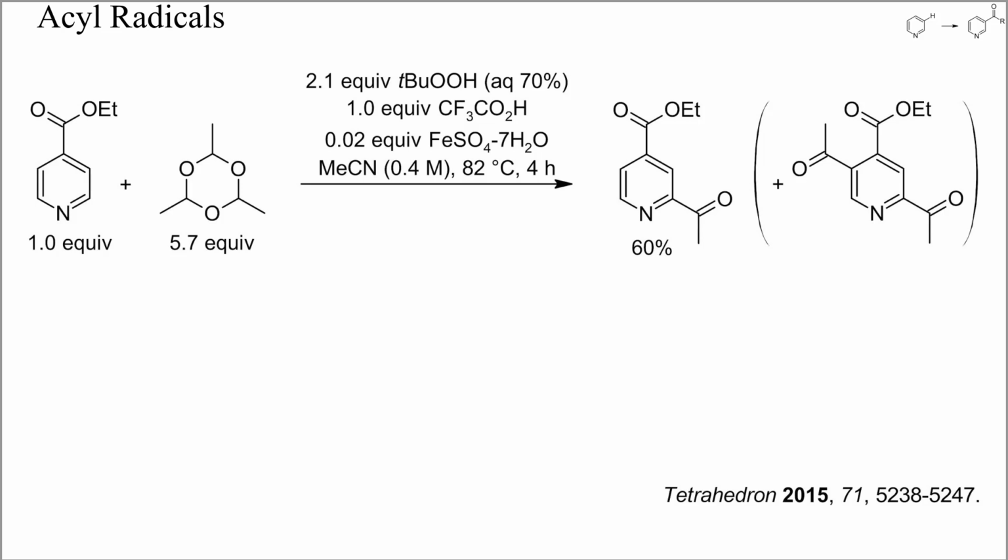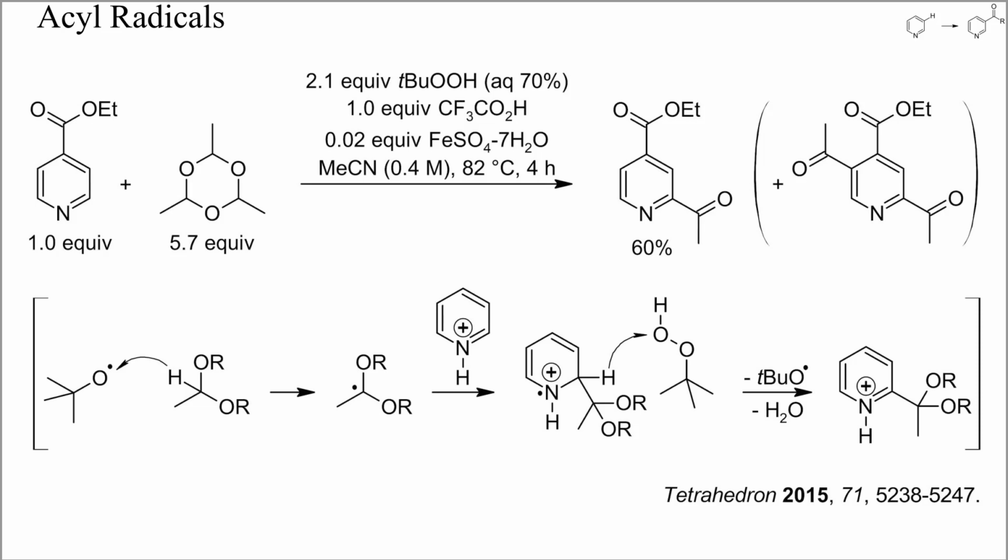Here, ethyl-4-picolinate was acetylated by treatment with paraldehyde, the trimer of acetaldehyde, and with tert-butyl hydroperoxide. 1 equivalent of trifluoroacetic acid and 2% of iron sulfate were also needed. Along with the monoacetylated pyridine, a small amount of diacetyl byproduct was formed as well. Yields of these reactions tend to be moderate only, but reagents and catalysts are often inexpensive.